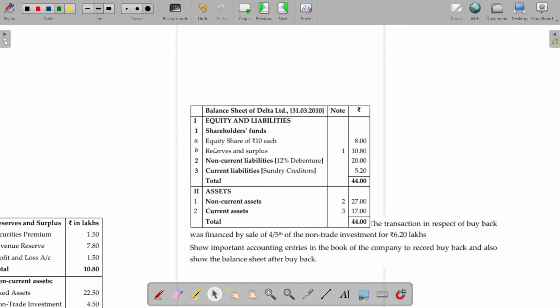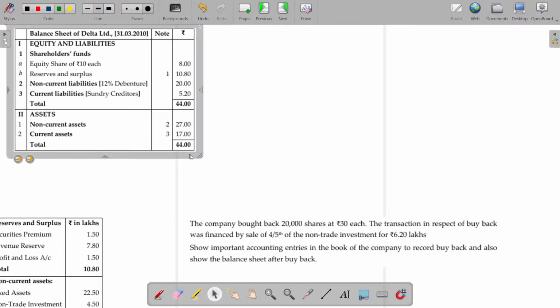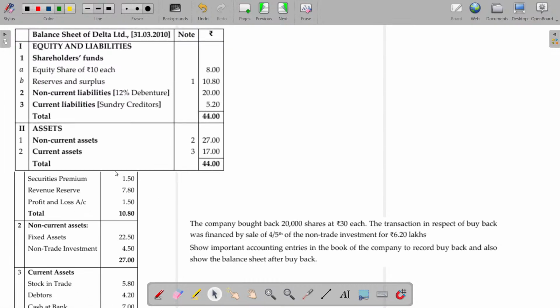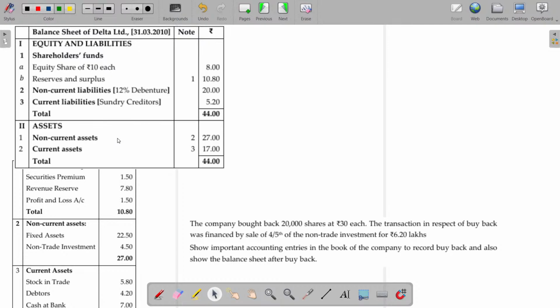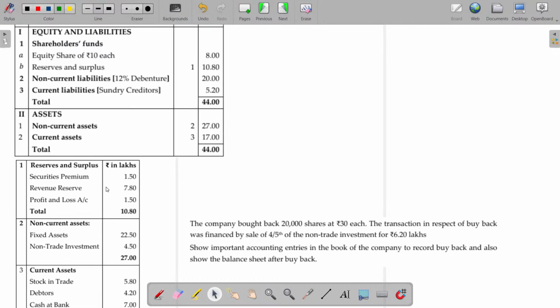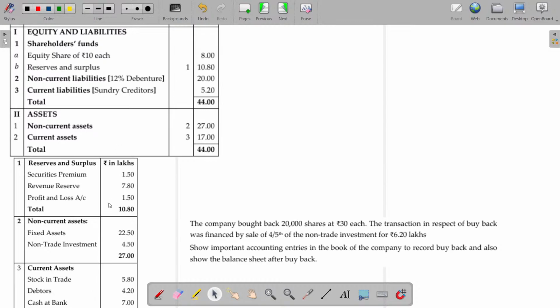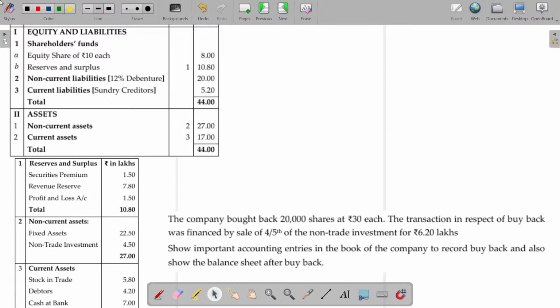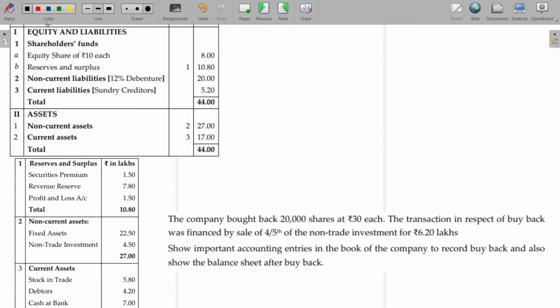Make it simple. Okay. Clear? The company bought back 20,000 shares at 30 each.